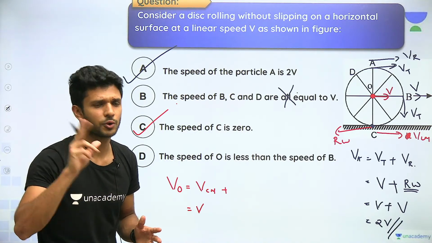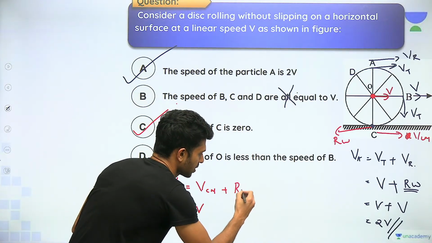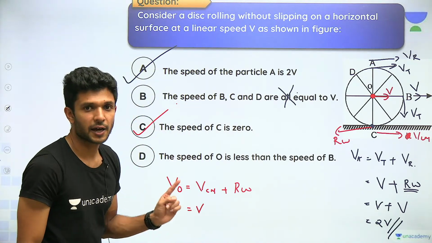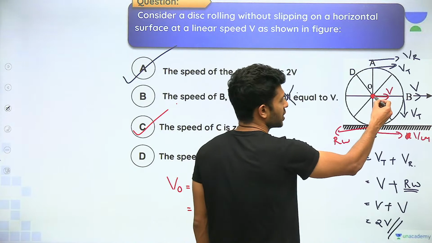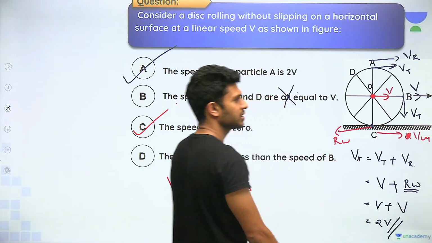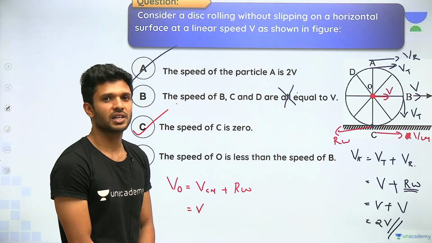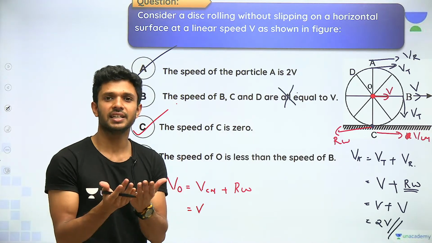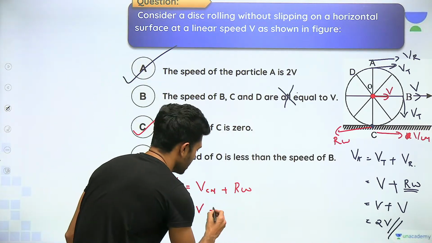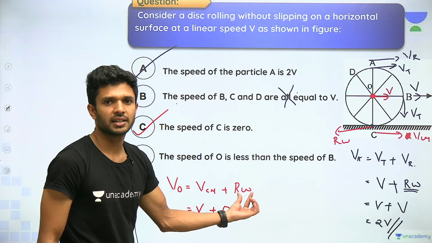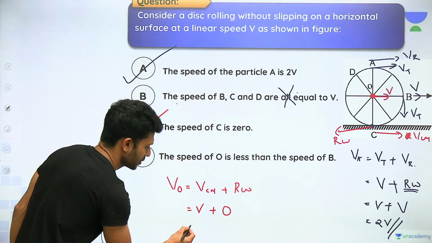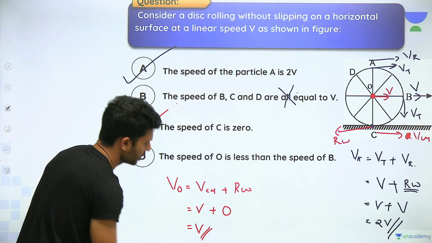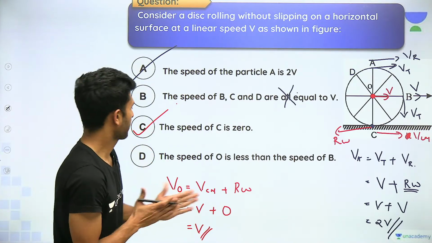Someone will be telling, sir, why can't it be associated with a rolling velocity or rotational velocity? What was the equation for rotational velocity? R omega. R means the distance to the point from the center. What is the distance to the point O from the center? अरे वो तो ही center है, there is no distance. So this will be 0. Another way of explaining, there is no rotational velocity to the center of mass or to the center point. So velocity of the point O is equal to v.